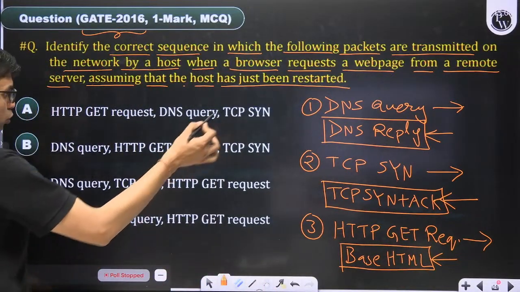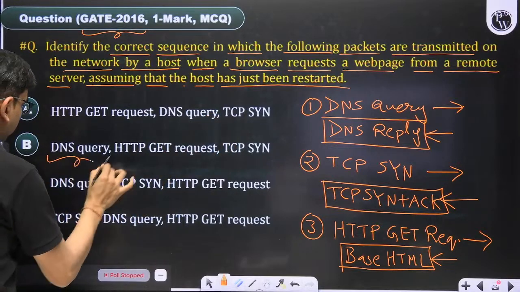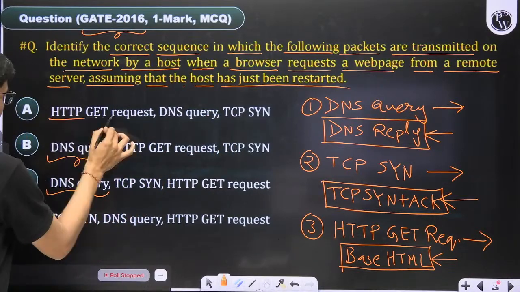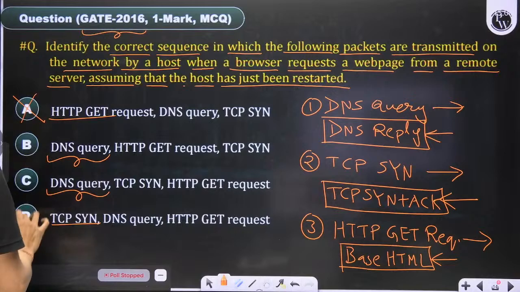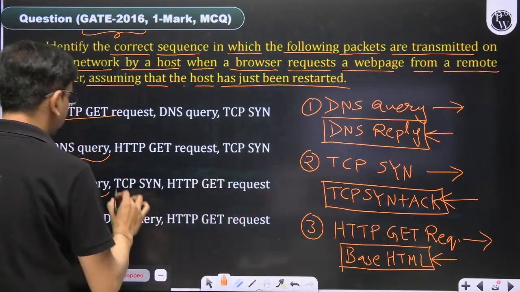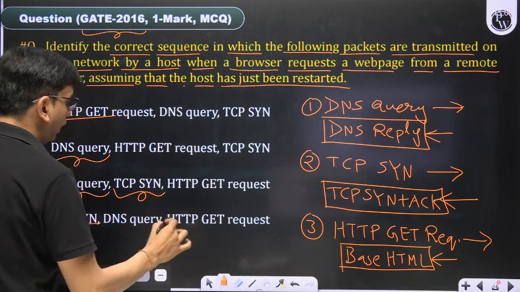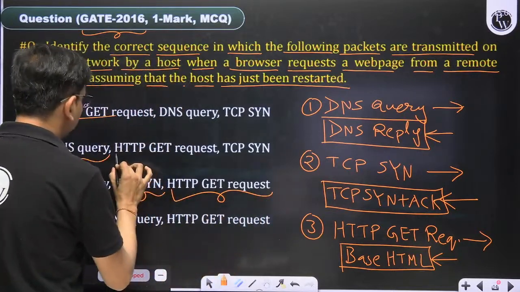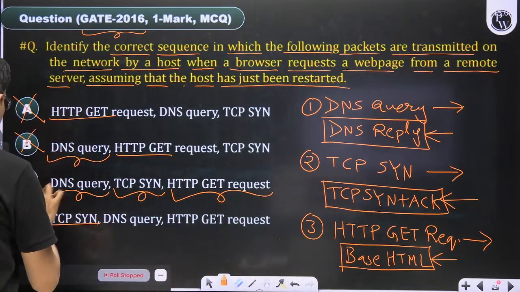So first we have to fire a DNS query. This is wrong. A and D are wrong. Apart from the DNS query, we have to open a TCP connection first, the TCP SYN packet, and then the HTTP GET request. This is wrong. The correct answer of this question is C.